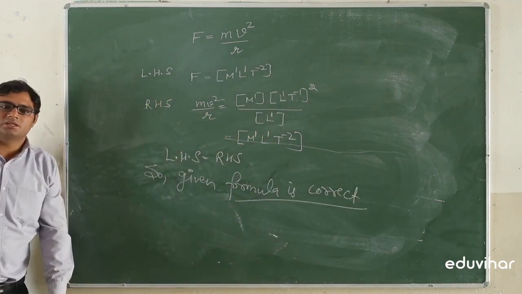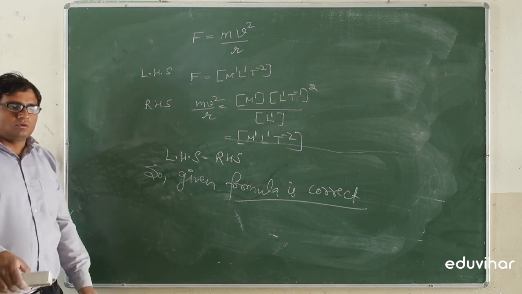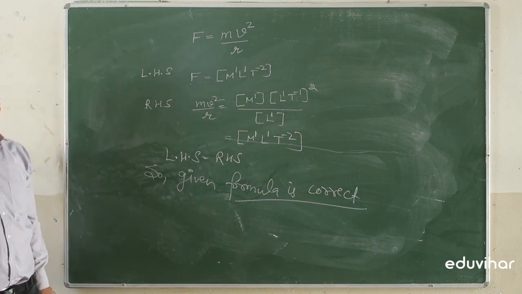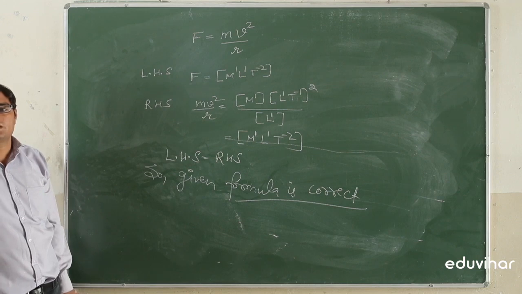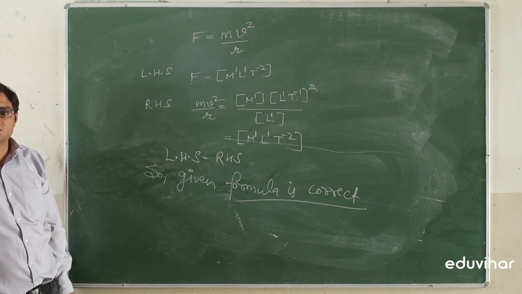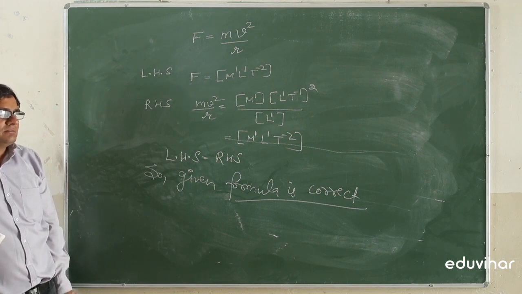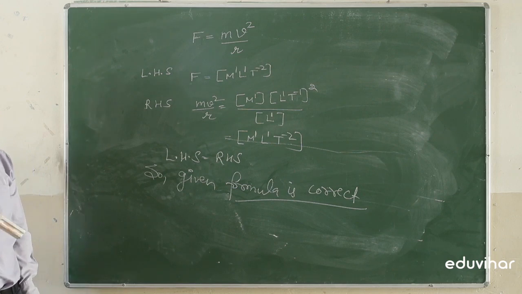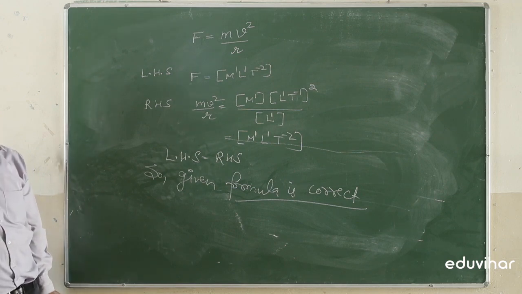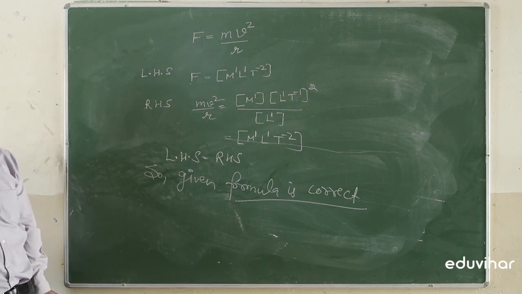So this is one of the methods to find the accuracy of a given formula using dimensions. There are three main applications of dimensions: to derive an expression, to convert one system of unit into another, and to check the accuracy of the formula.